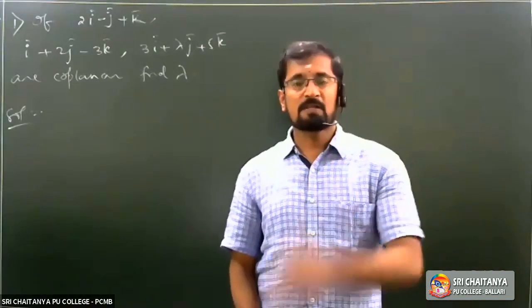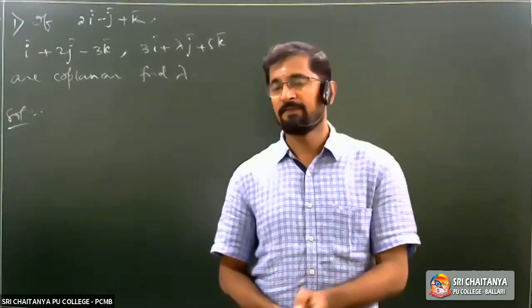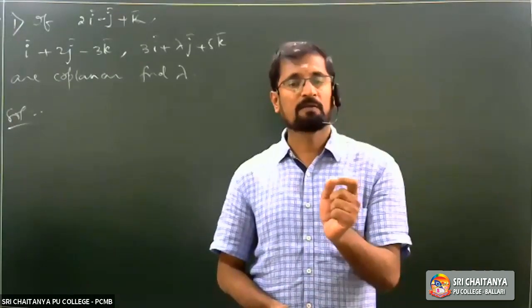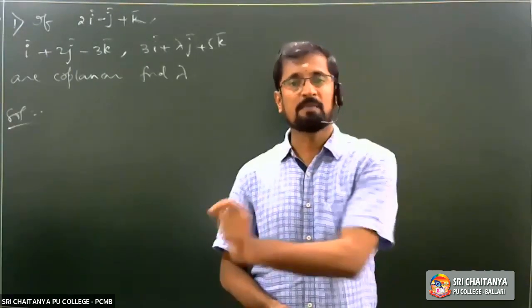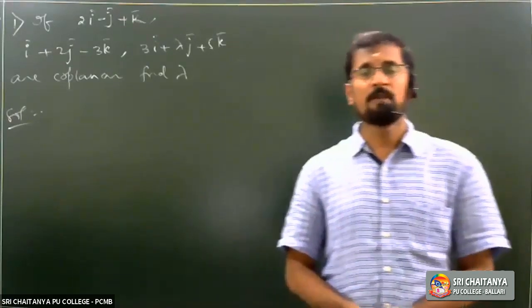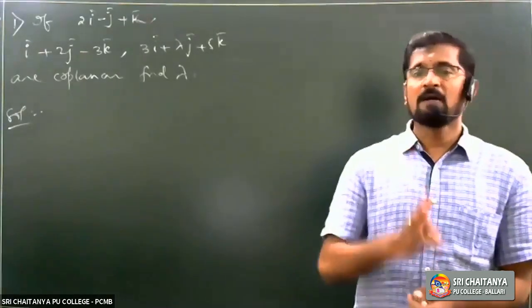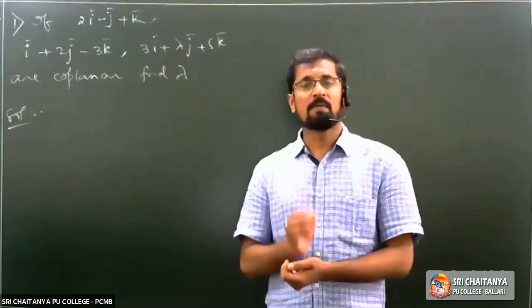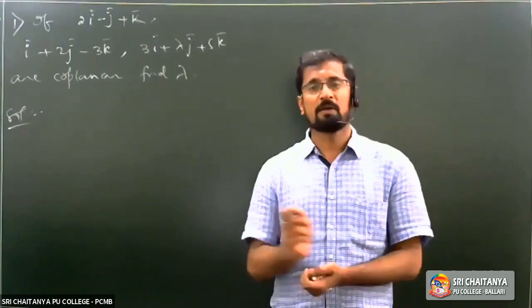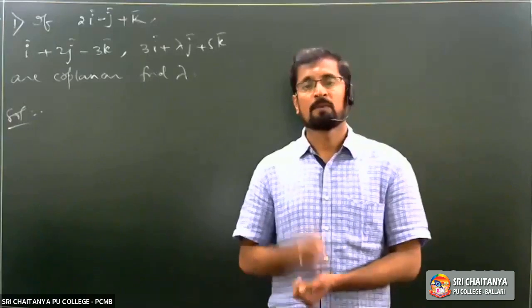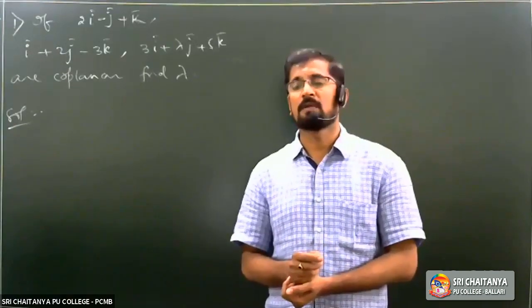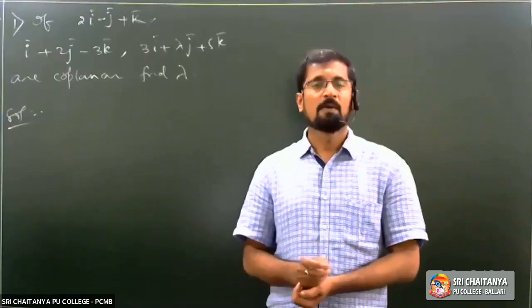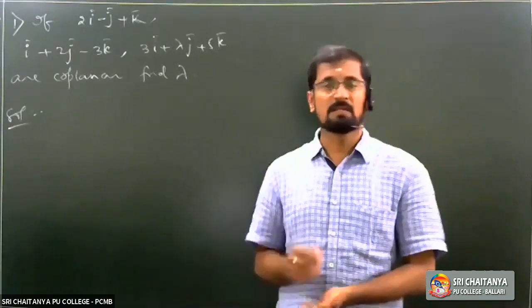Three vectors are said to be coplanar if box of A bar, B bar, C bar is equal to 0. If A bar, B bar, C bar are any three vectors, they are said to be coplanar if box A, B, C is equal to 0.